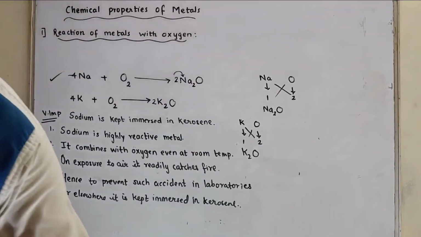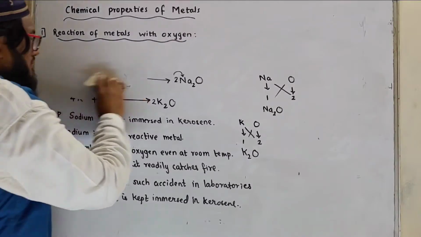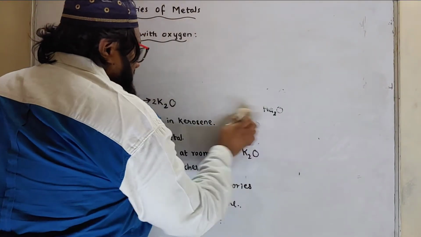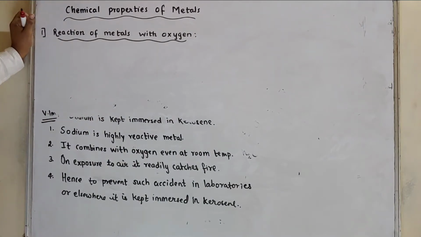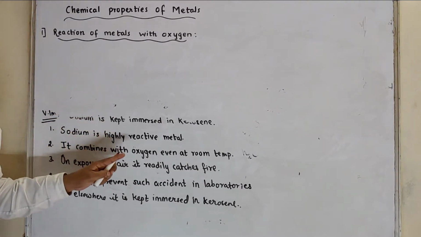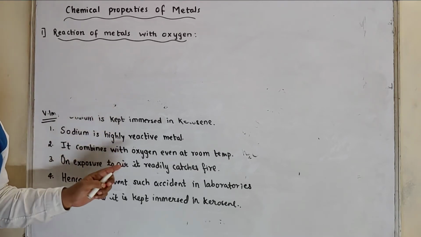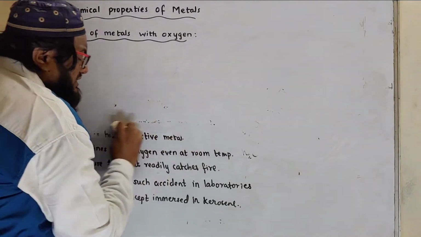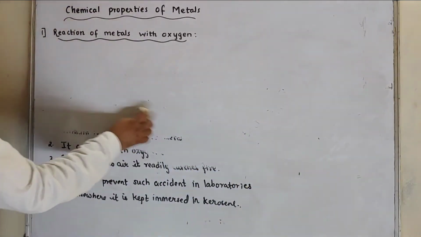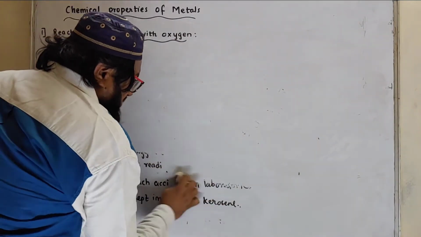Then a very important question, magnesium ribbon is burnt in air. See, this topic, that is reaction of metal with oxygen. From this topic, two questions may arise. One is, sodium is kept immersed in kerosene. Why? Because sodium is highly reactive. It reacts with air even at room temperature, that is, it reacts with oxygen. And one more question based on the reaction of metal with oxygen is, magnesium ribbon is burnt in air.